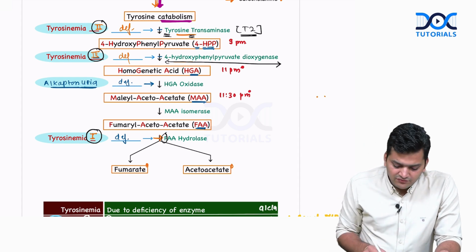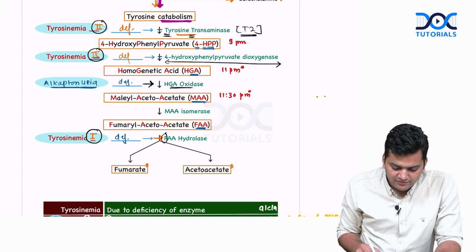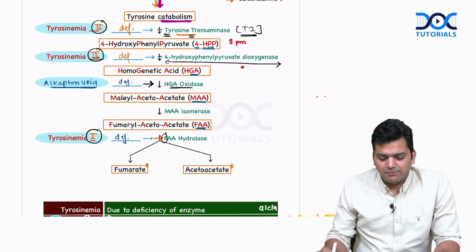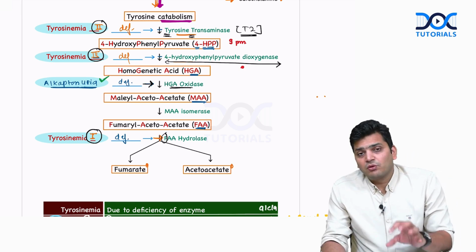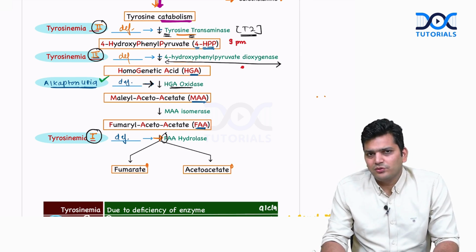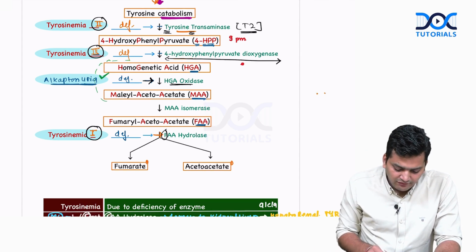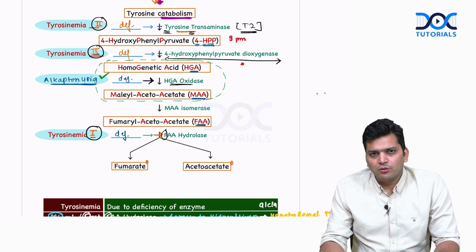Among these, there is one more important enzyme which converts the HGA into MAA, the enzyme HG oxidase. If this enzyme is not there, the reaction will not happen, and this disease is called alkaptonuria. The majority of the questions that come from this tyrosine catabolism pathway actually come from alkaptonuria. So now we are going to particularly focus on this reaction, and try to understand how alkaptonuria develops, why it creates trouble, and how they are going to form the MCQ.